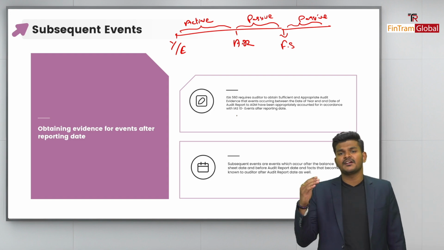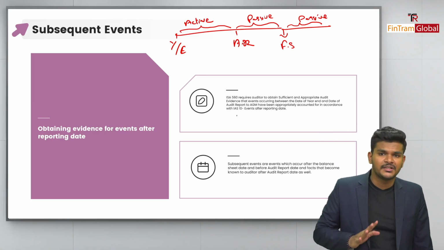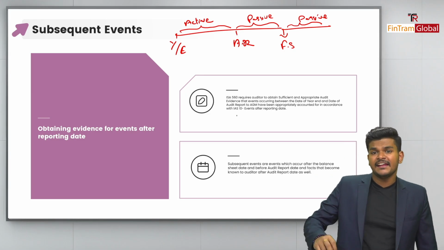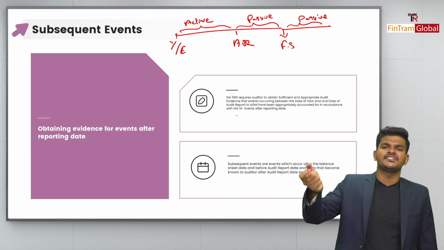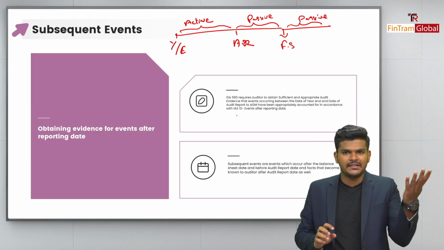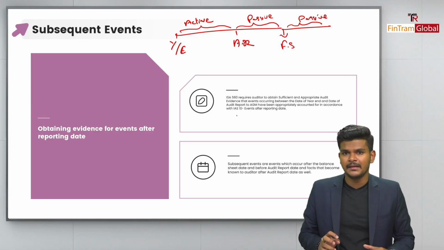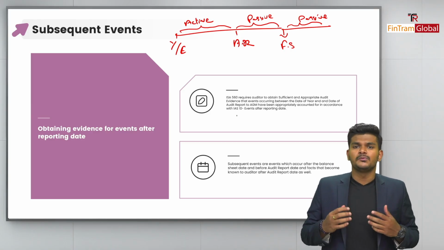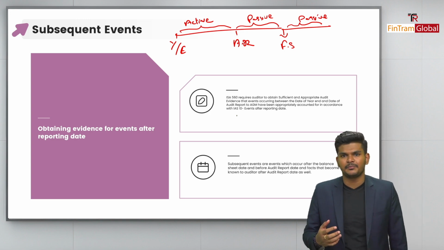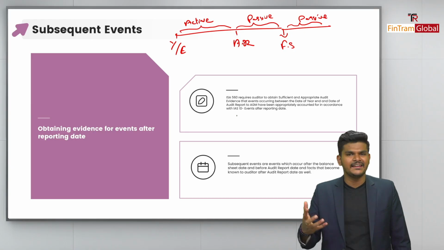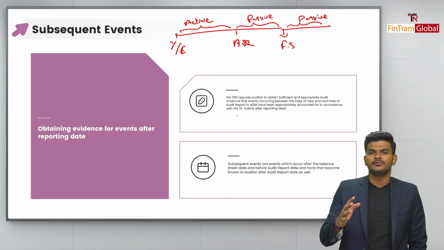Now, secondly, when it comes to passive duty, let's say that I have signed off on the auditor's report as a partner, and later on, after I've issued my auditor's report, I get to know that there is an adjusting event that has occurred. Let's say a major customer has declared bankruptcy, and that is an adjusting event. There's no obligation for us to perform this procedure, but we still do it since it's ethically correct. So we will have to contact the management and ask them to make the adjustment.